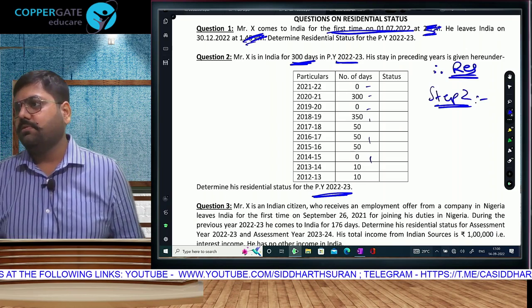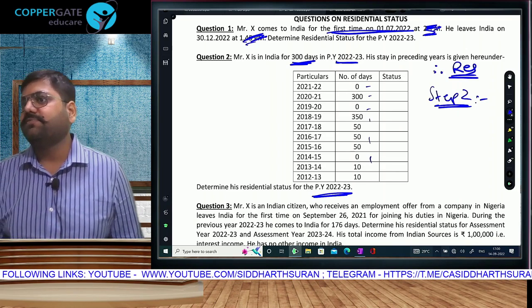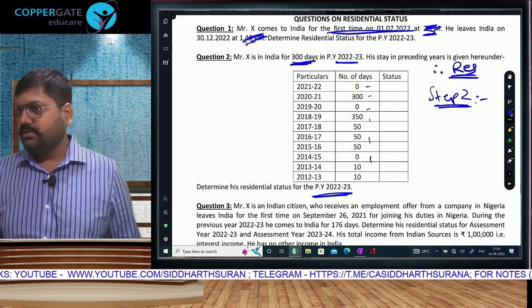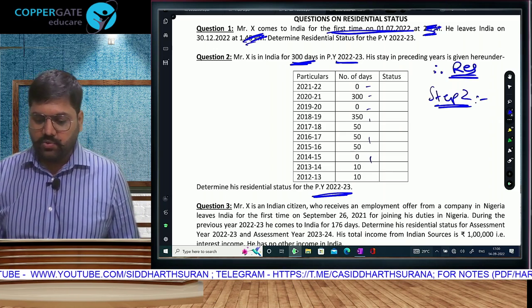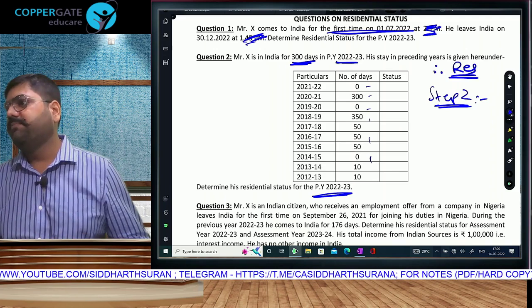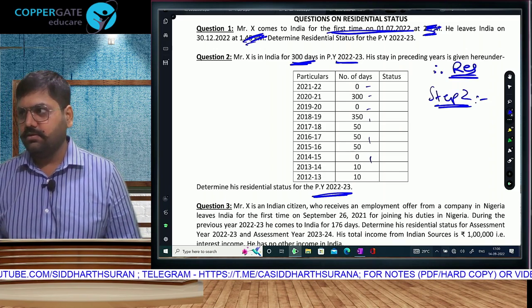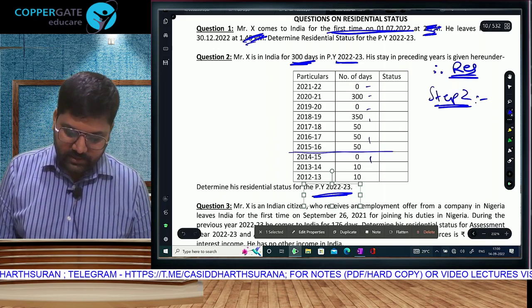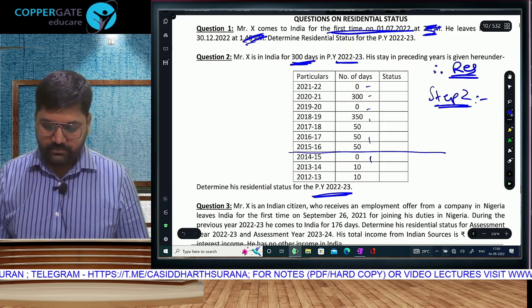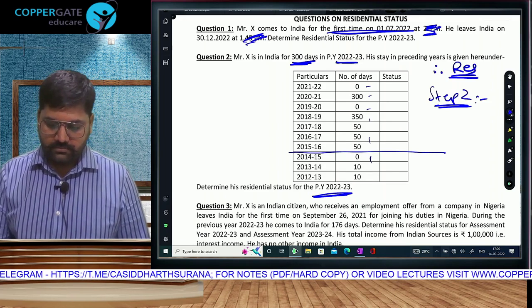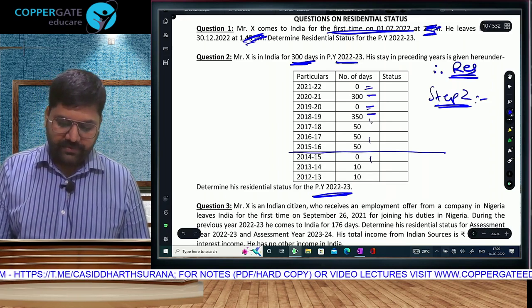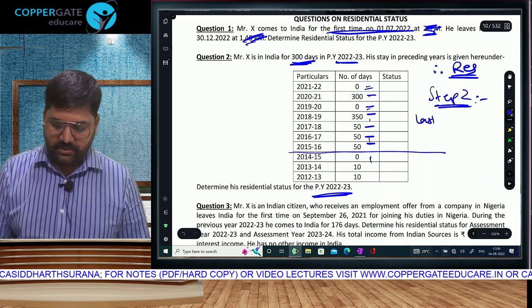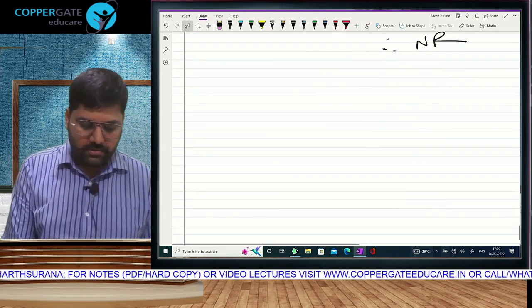What is our step number 2? 2 conditions. Condition 1, last 7 years का 730 days, and condition 2, last 10 में से minimum 2 years he has to be a resident. Okay? चलिए, first add last 7 years का 730 days. Can I say till year? You will check. 0, 300, 0, 350, 50, 50. तो last 7 years. चलो notebook में करता हूं क्योंकि इसको you will convert, no?